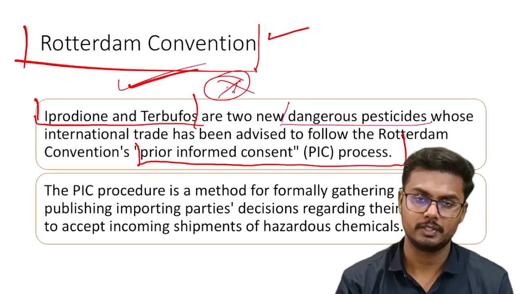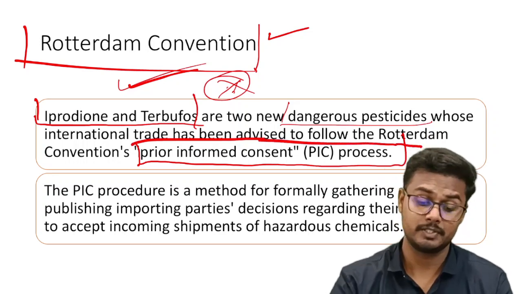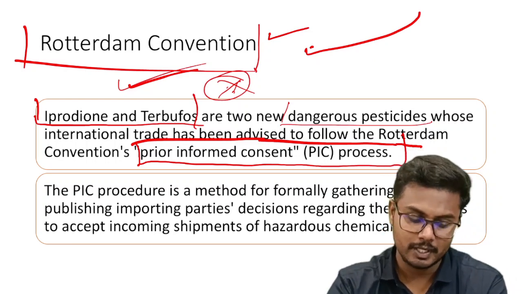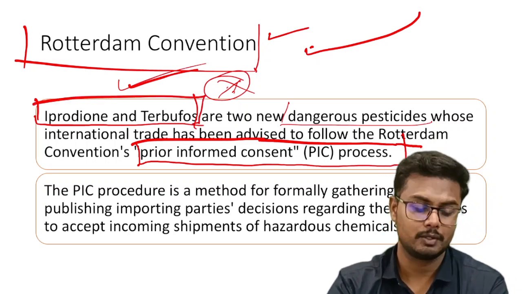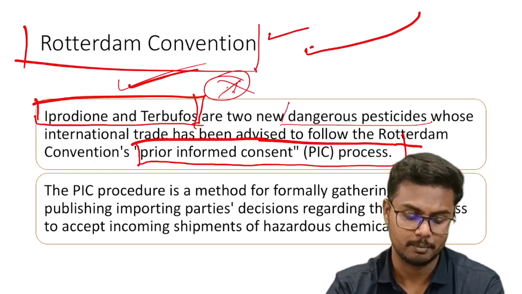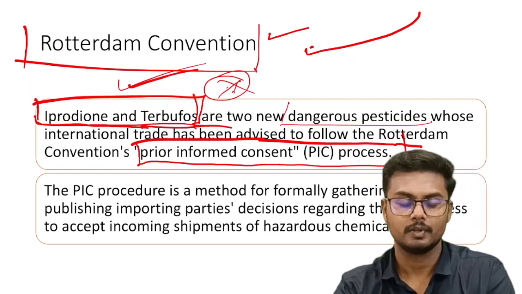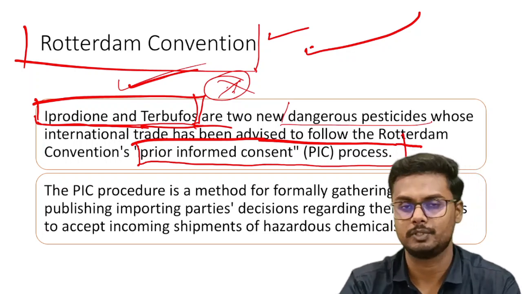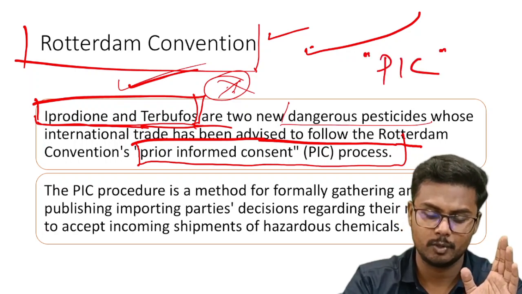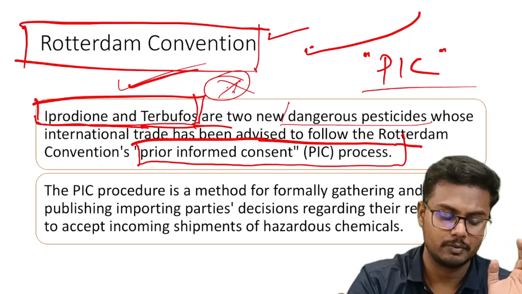Under the Rotterdam Convention, there is something called the prior informed consent process. This makes it mandatory for the exporting country to indicate in advance the dangerous side effects related to these pesticides. In the year 2022, these two, that is iprodione and turbofuse, have been listed. What is then the prior informed consent process? See, whenever you hear the word PIC, that is prior informed consent, please immediately connect it to the Rotterdam Convention.